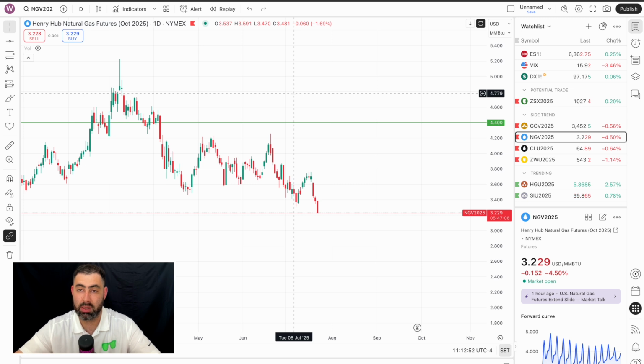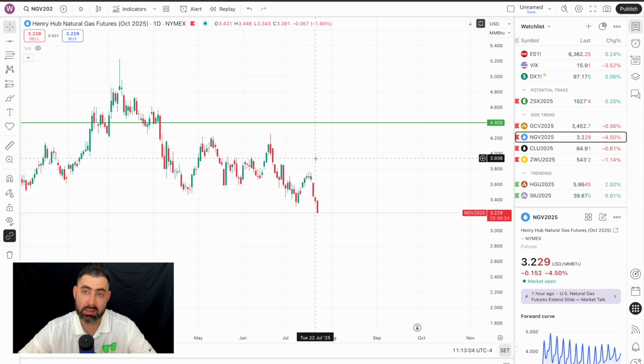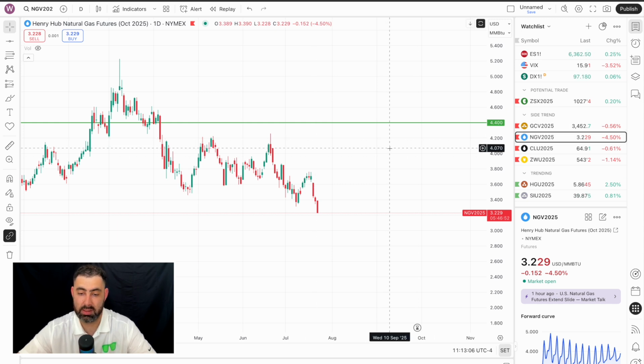You can use it on different products. It will be different actually for each product, and I'm going to make a video showing the exact prompt I use for each and every product that I trade, because natural gas is affected by weather, gold isn't, right? It doesn't care if it's cold or hot. It is affected by different fundamentals basically.